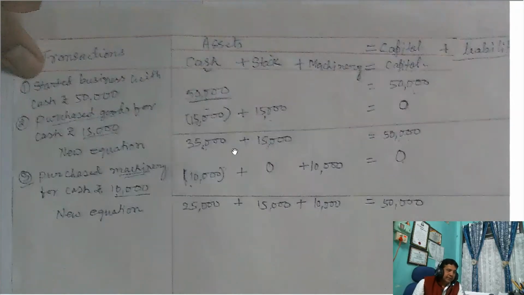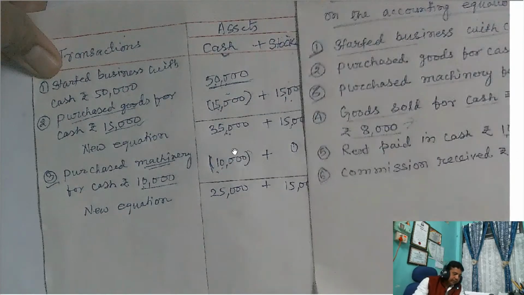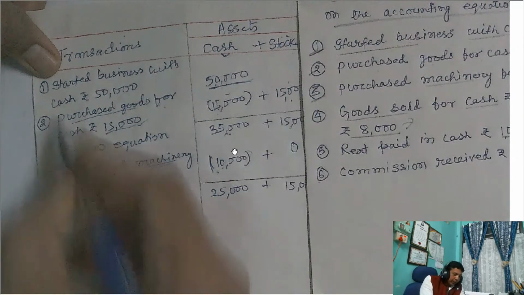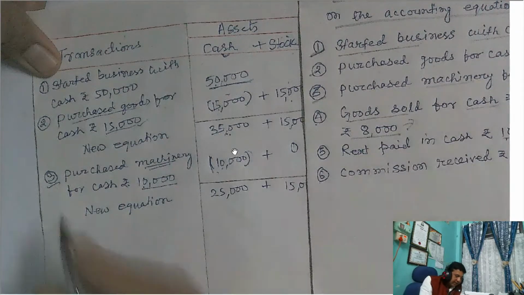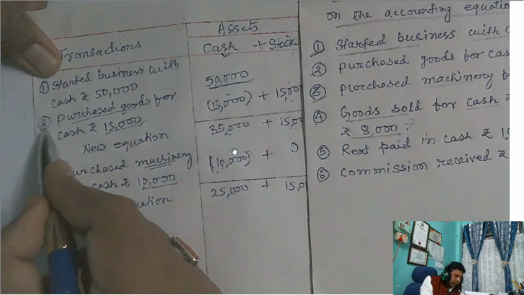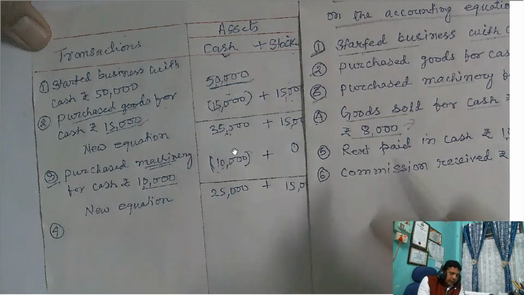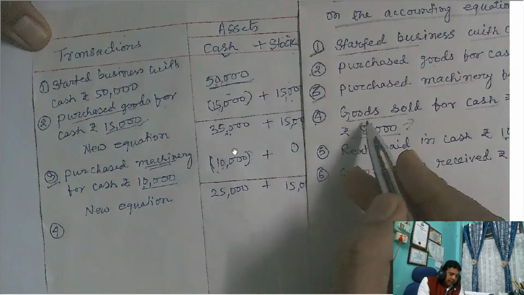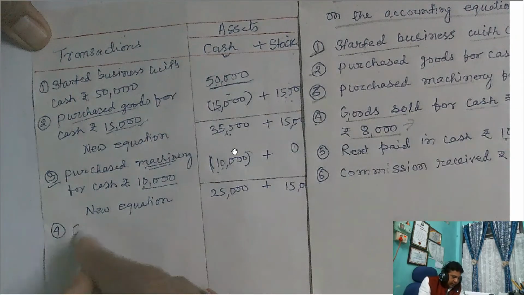This is very simple, very easy. So just you practice. You need to practice. Now on to the next transaction, number 4: goods sold for cash. Here, for the goods purchase, see point number 2. So you see what is written again. Write down that same transaction: goods sold for cash.